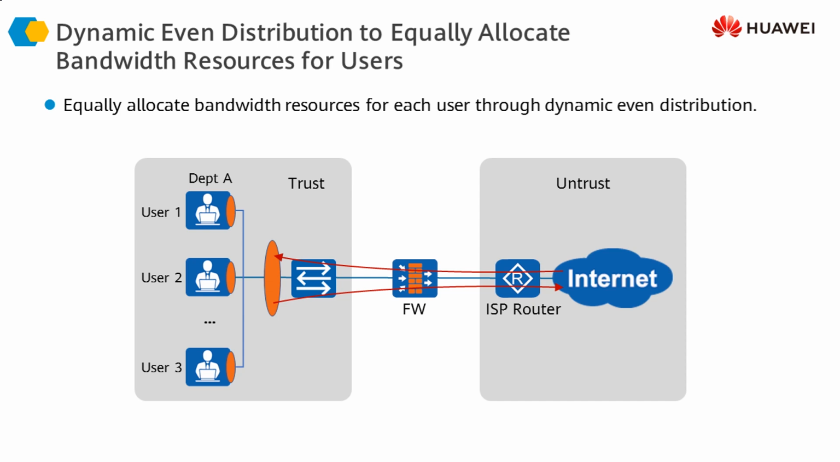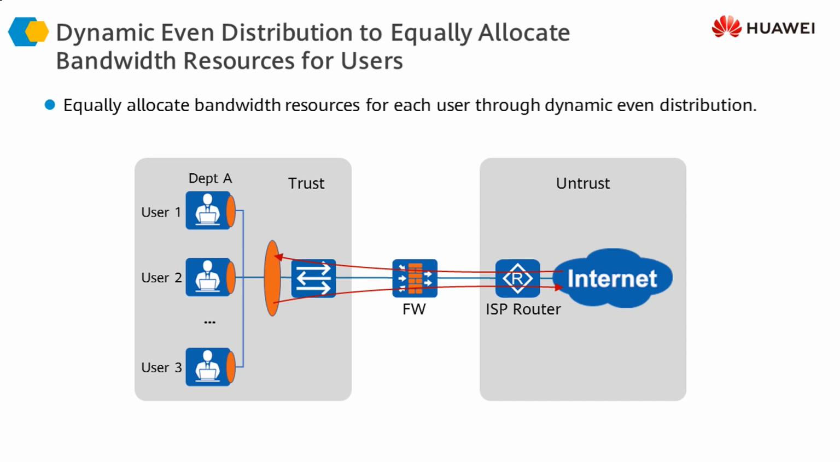And if more users join in from the same department, and the number of users is now 20, it is going to decrease the average bandwidth allocated to each of them, because the number of users has increased. This is what we call dynamic event distribution, to equally allocate bandwidth resources for users. So we are equally distributing the bandwidth resource across all the users. If the number of users decreases, the amount of bandwidth per user will increase. If the number of users increases, the amount of bandwidth per user will decrease. This is what we call dynamic event distribution.